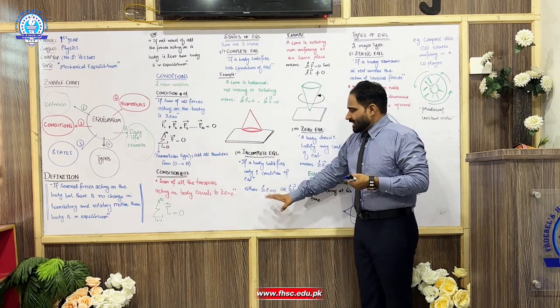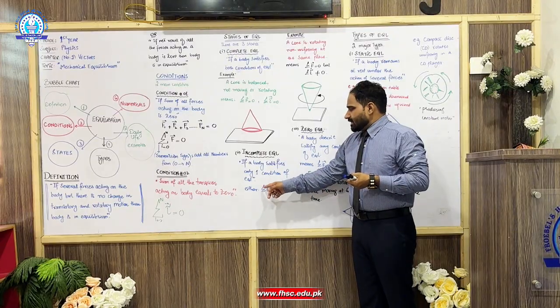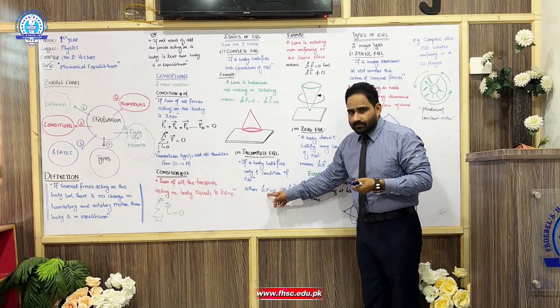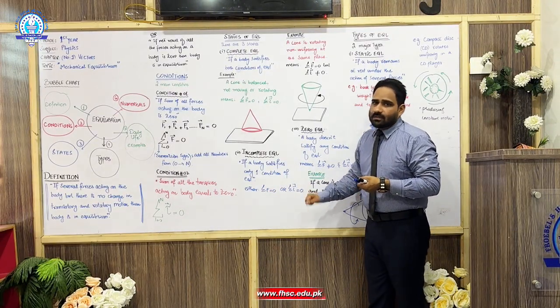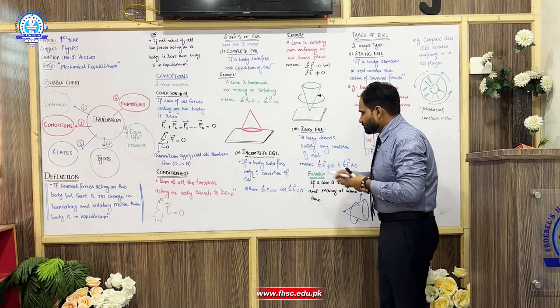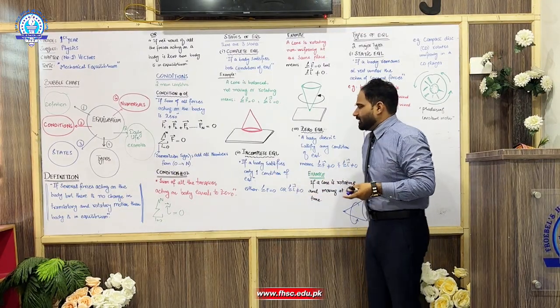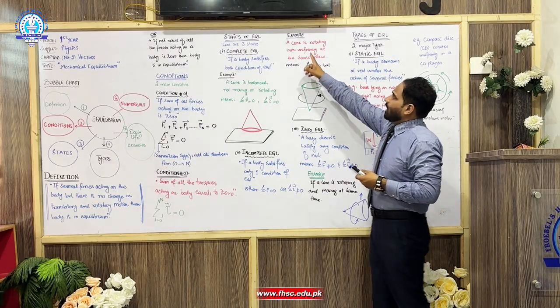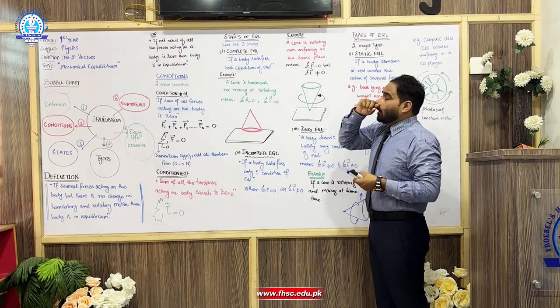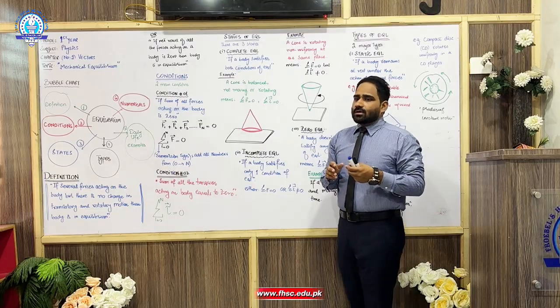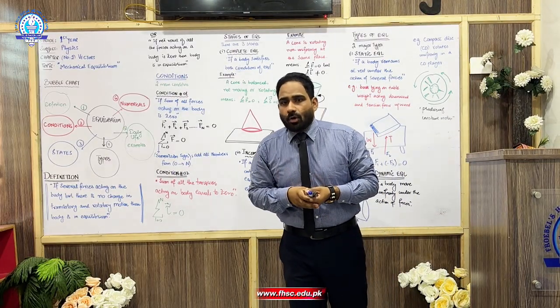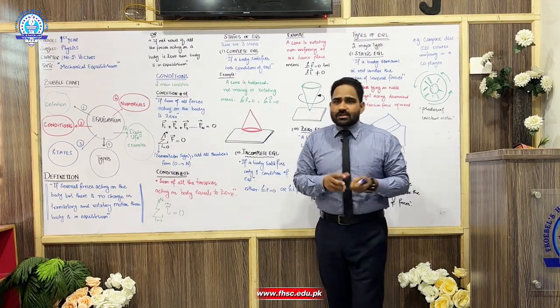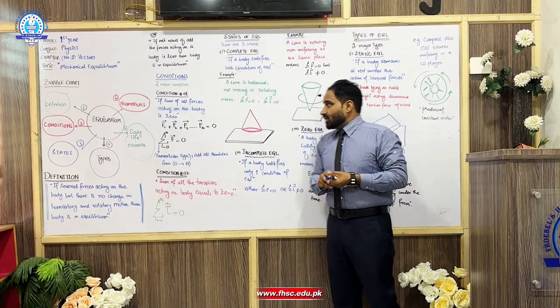Now the statement should be like this: the condition is satisfying, forces sum is equal to 0 but torque sum is not equal to 0. This is incomplete equilibrium. And here is the example: a cone is rotating non-uniformly, means it is not rotating properly, it is changing its speed or its motion for the same time.